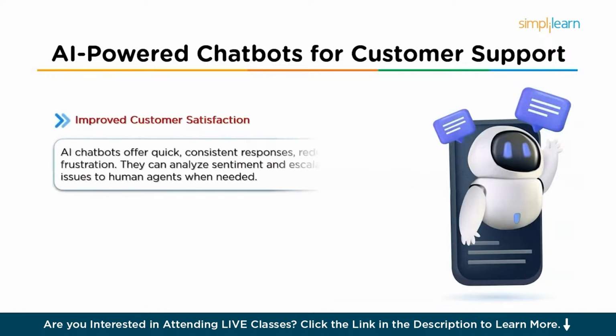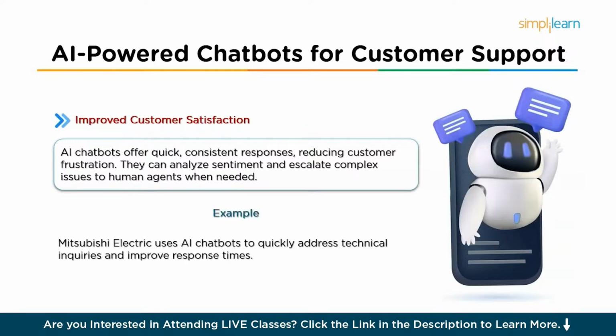And then it leads to improved customer satisfaction. So AI chatbots provide quick and consistent responses, reducing customer frustration. They also have the ability to analyze customer sentiment and escalate the complex issues to human agents when necessary. So for example, Mitsubishi Electric uses AI chatbots to quickly address technical inquiries from their customers, streamlining the support process and ensuring faster response time.